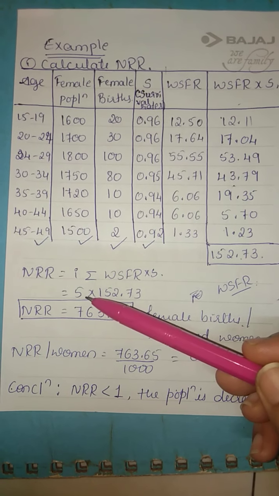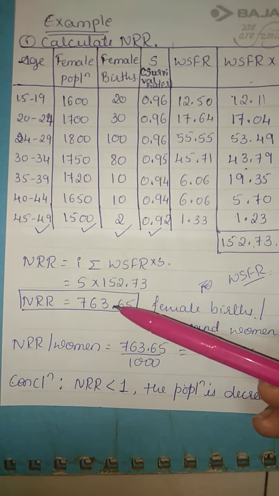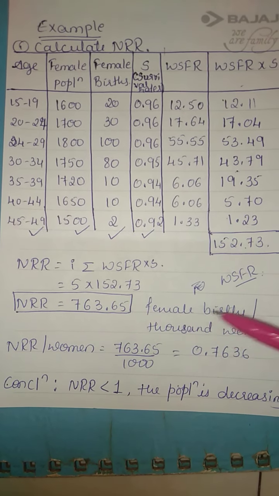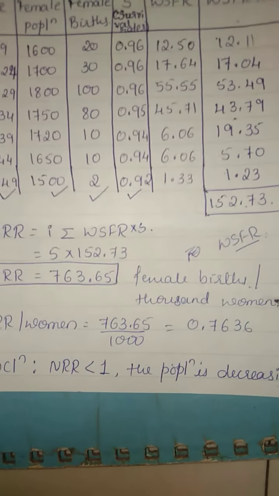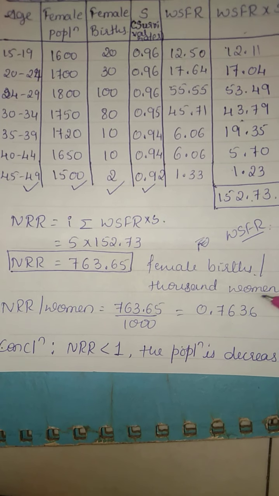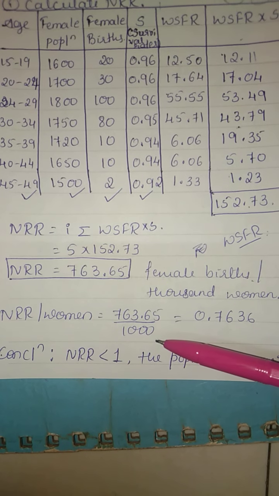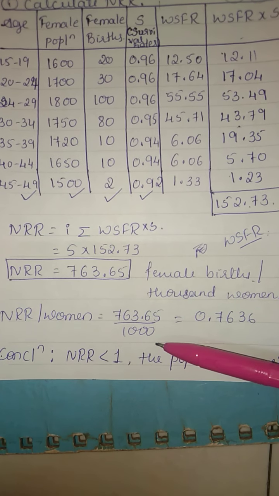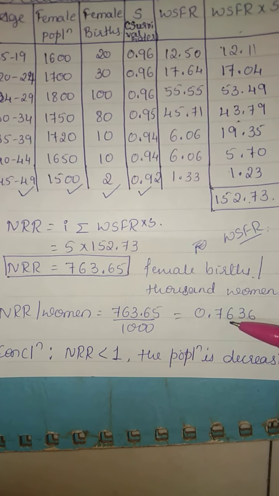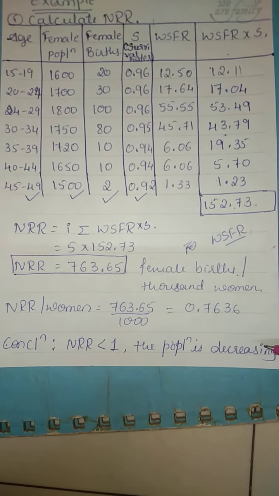So 5 into 152.73, that is 763.65 female births per 1000 women. If you want per woman, divide this number by 1000. So the answer is 0.76. It is less than 1. What we can conclude is the population is decreasing.